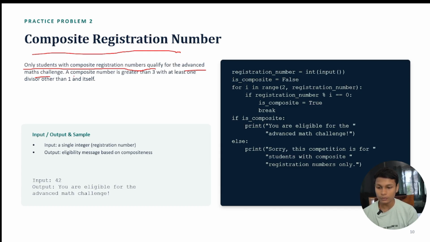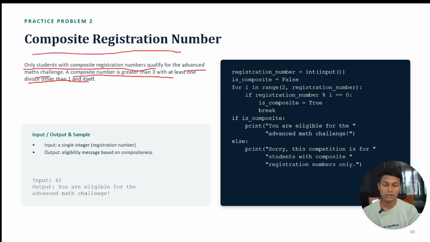So what is a composite number? A composite number is greater than 3 with at least one divisor other than 1 and itself. If you don't know what a composite number is, I will tell you. The very first condition is that our number is greater than 3. If our first condition is true, what are we going to check? We are going to check the least one which is divisible by a number other than 1 or itself.